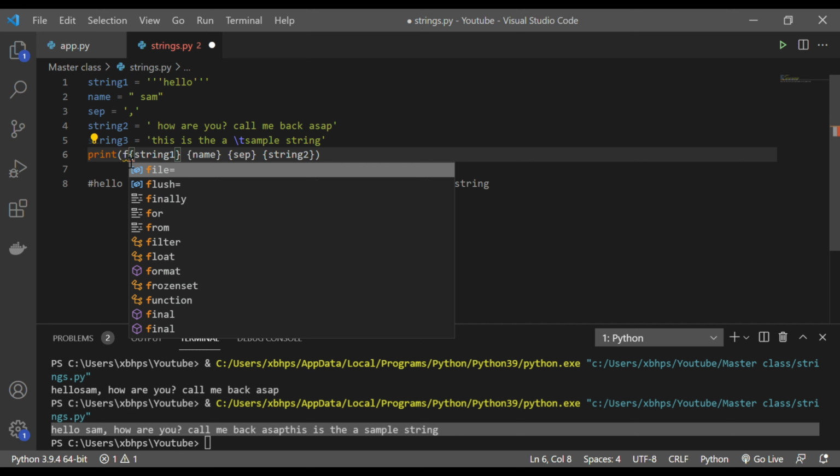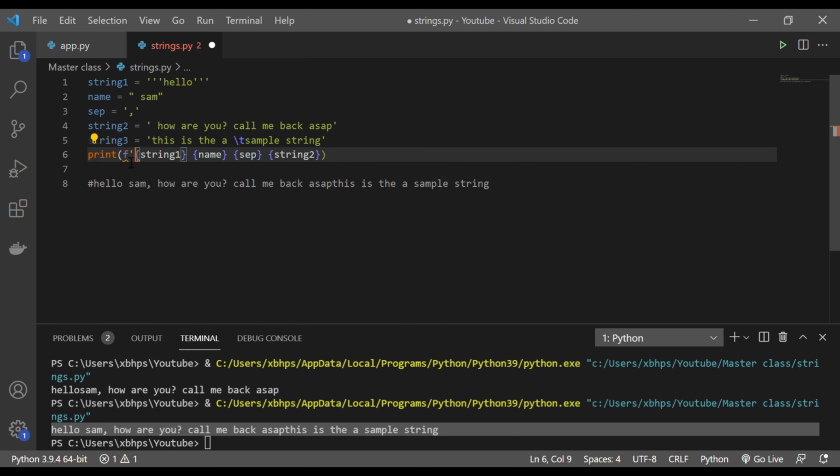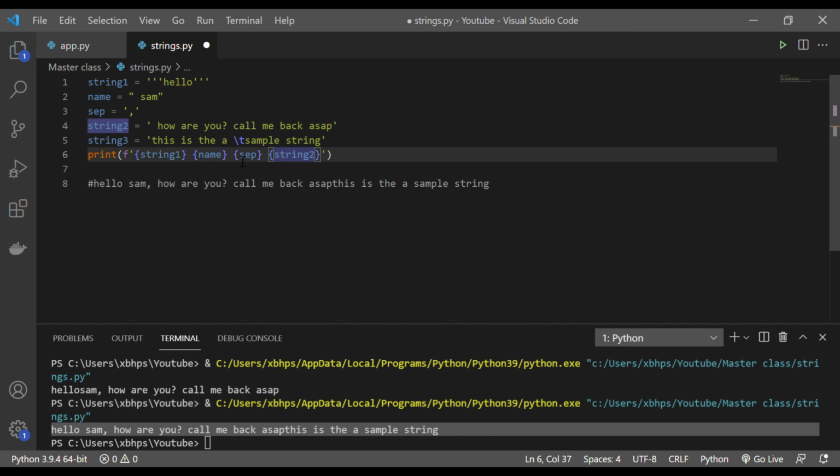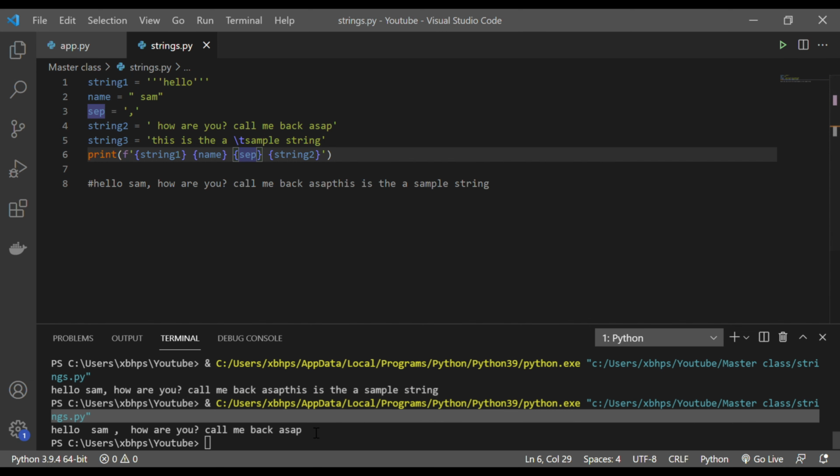Okay, F defines format. One second, yeah, now it should be fine. So this is an F which is saying format, and then my string. For the string I'm using the same thing. I'm just putting it inside a string, and inside it is a placeholder, and we are putting all the variables. If I don't have a variable, like this separator which I was using here, let me print this and you'll see I'm getting the same output.